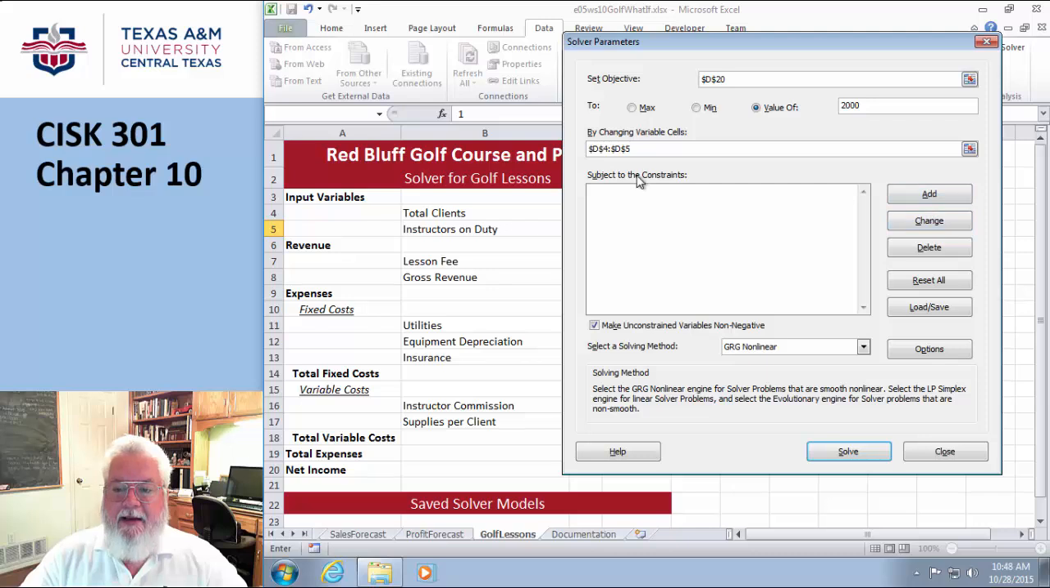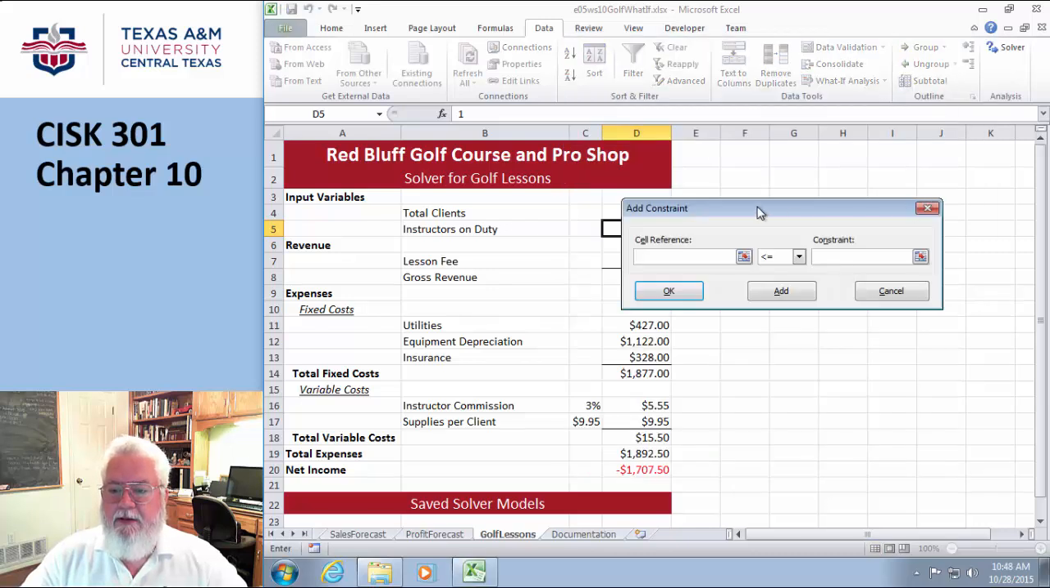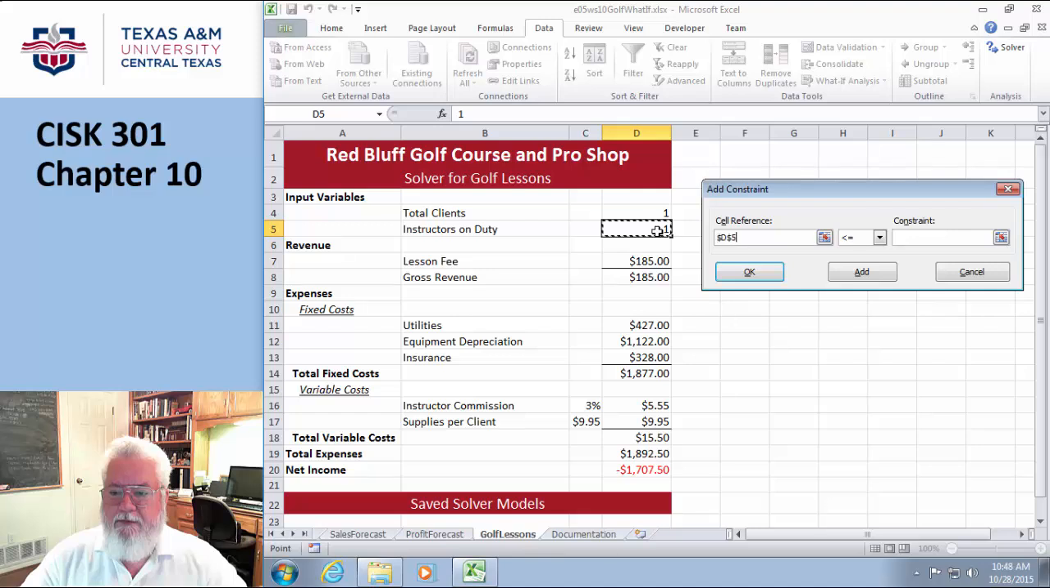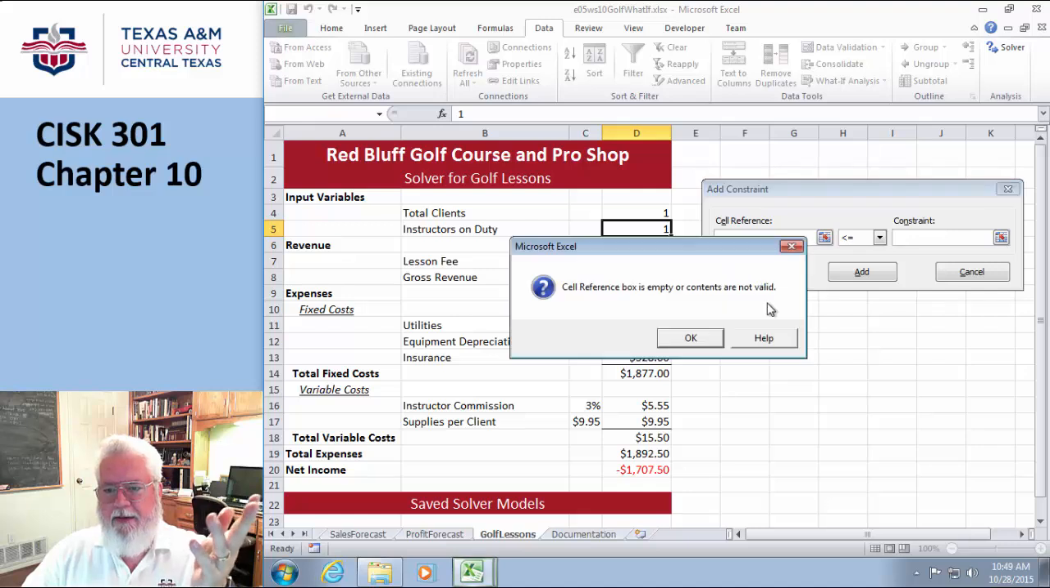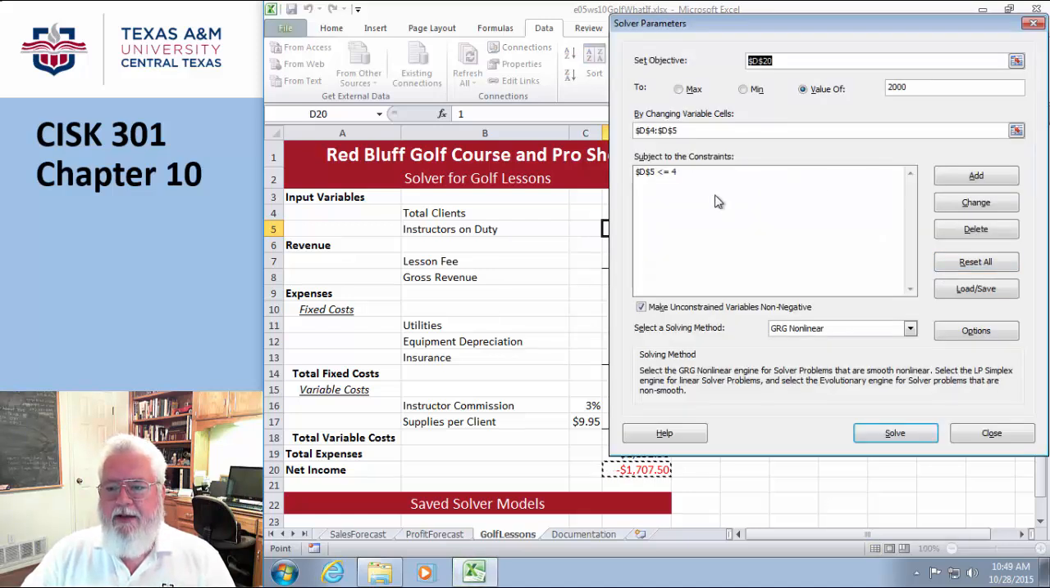So I'm going to add a constraint, and so the constraint is going to be instructors. That's this guy. Has to be less than or equal to 4, because that's the maximum number of instructors that I could put into the course. On the clients, it's going to be a little different. Let me go ahead and hit the OK button just to show you that, dang it, I actually have a constraint.